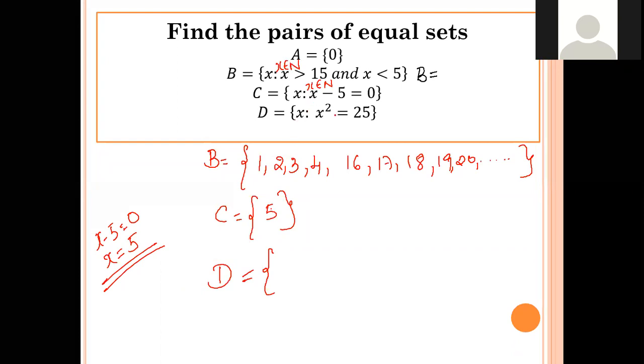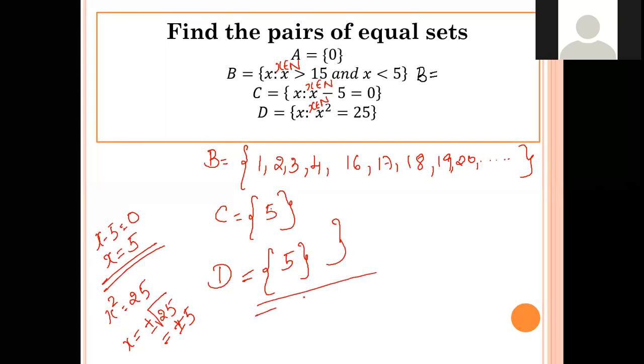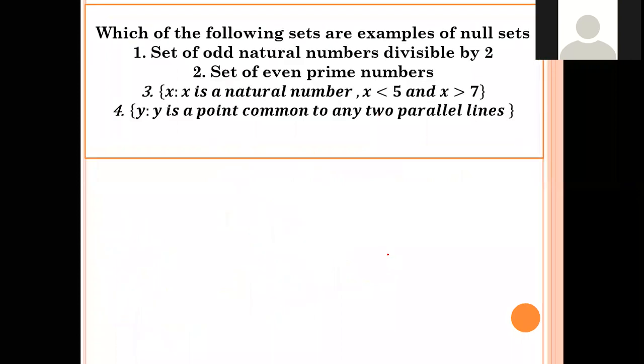Okay, coming to D. Set of all x such that x square is equal to 25. Okay, so if x belongs to N and x square is equal to 25, then x is equal to plus or minus square root of 25, so that is plus or minus 5. But we have to write only the natural number, so 5. So which are the equal sets over here? C is equal to D, correct? C and D are equal sets. Okay, so we'll move on.